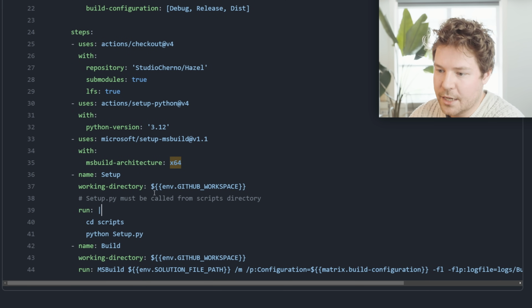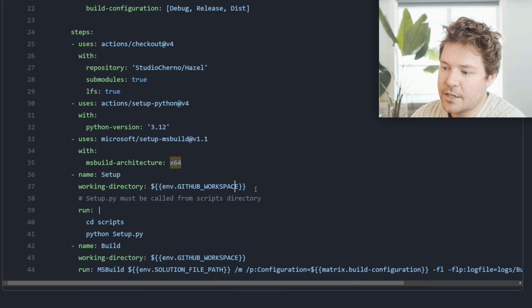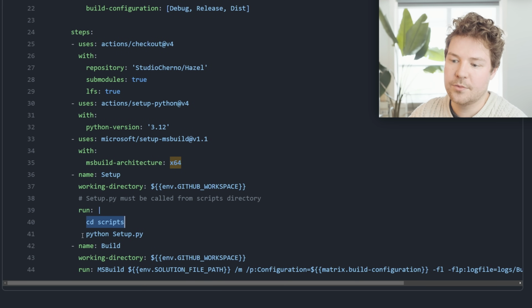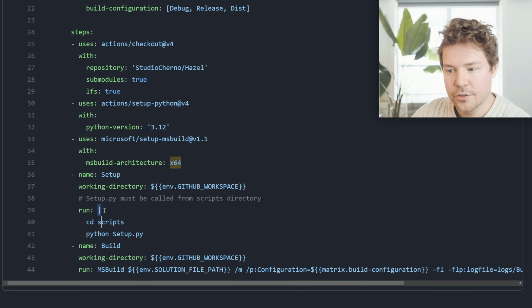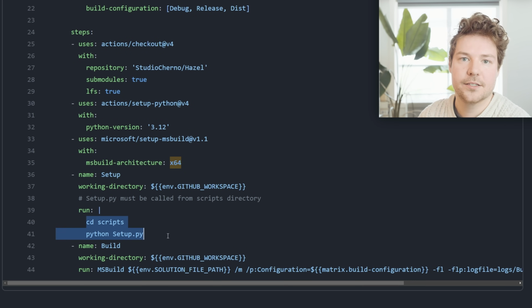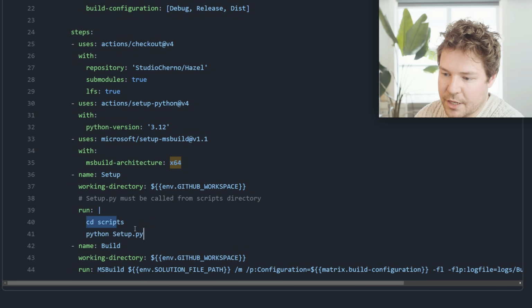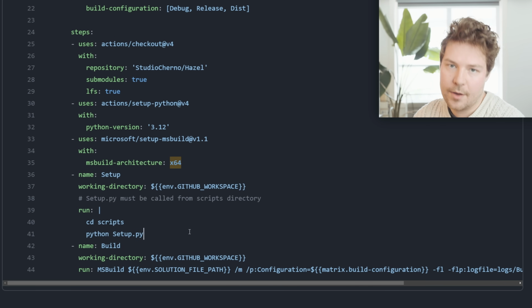So that's me calling it here with, inside this working directory, which is going to be the checked out root of the repository. But then we're changing into the scripts directory because it has to be run from there. If you use this pipe here, you can specify as many lines as you want of different commands. So that's what I'm doing here. And so after this step, we now have the Visual Studio project files and the solution file generated.